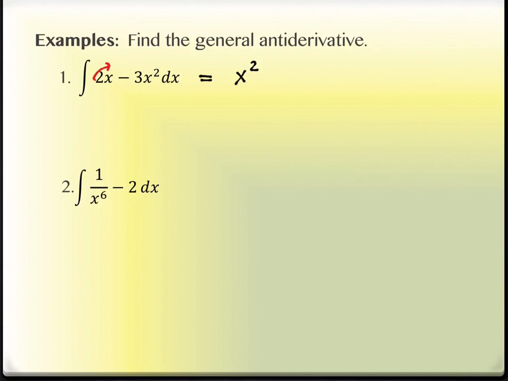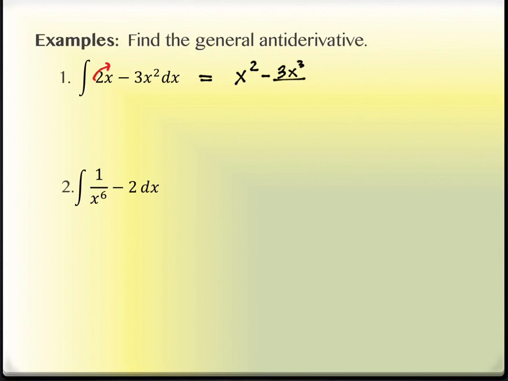How about negative 3x squared? It'd be x cubed, right? It's negative x cubed. Now, you can think about it again like you're pulling the 3 back up. That's fine. You could also think of it like this: I have a 3, and I have an x. The power is 2. I increase the power. The new power will be a 3.